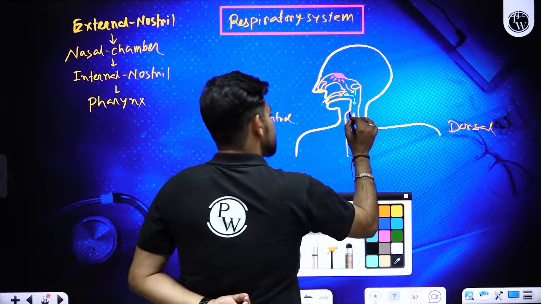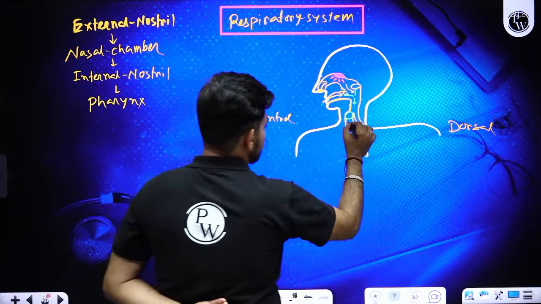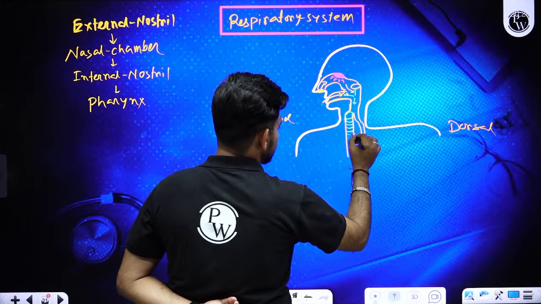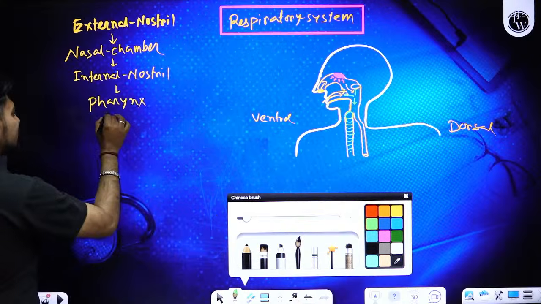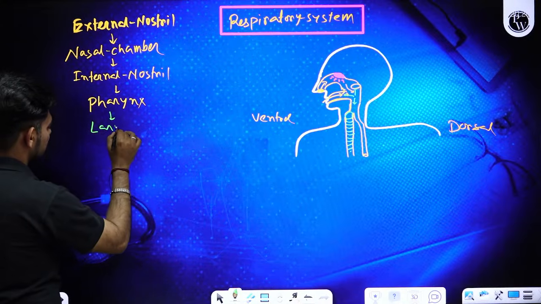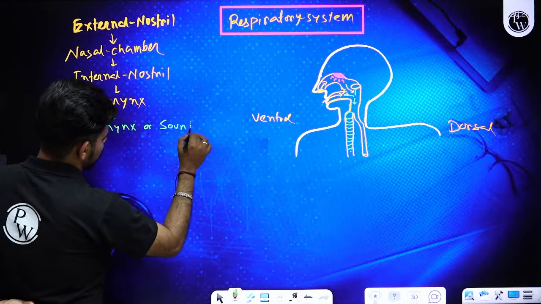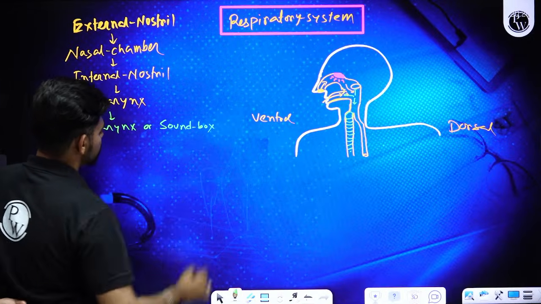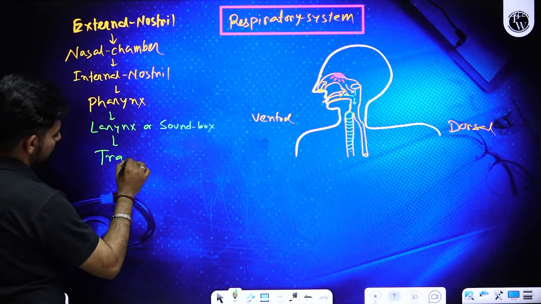The initial segment of our windpipe or trachea is called the larynx. It is called the larynx, sound box or voice box. And after the larynx, we have the windpipe or trachea.